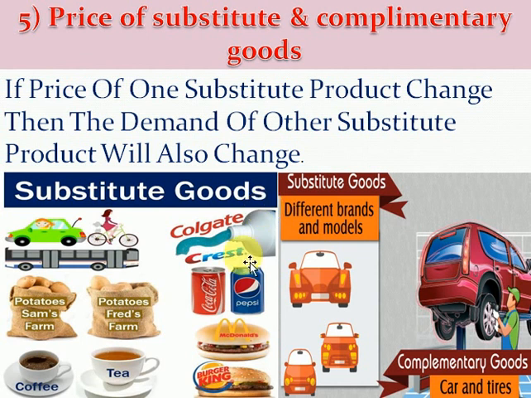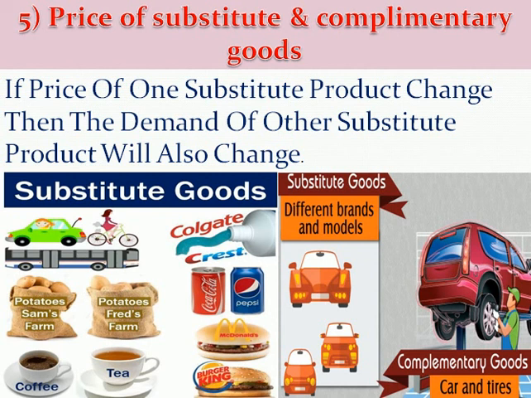Similarly, Colgate and Pepsodent are substitute products. If there is a change in the price of any one substitute product, the demand for the other substitute product will be affected. That's why the price of a substitute product is also an important determinant of demand.